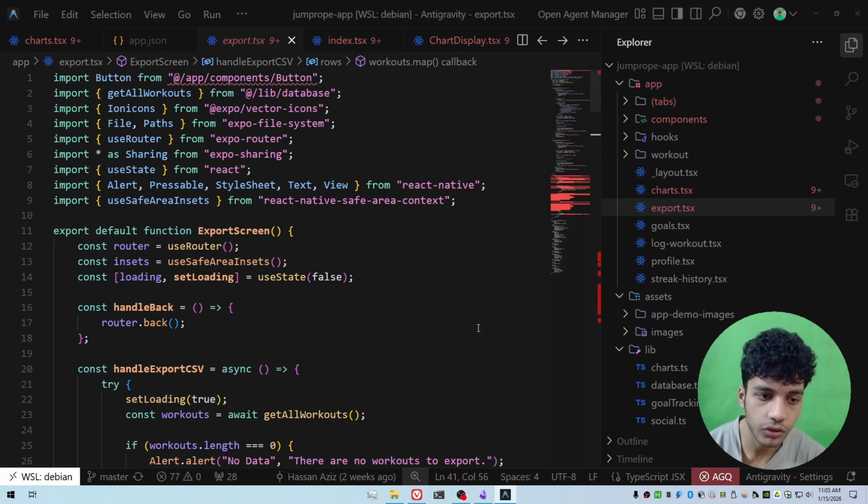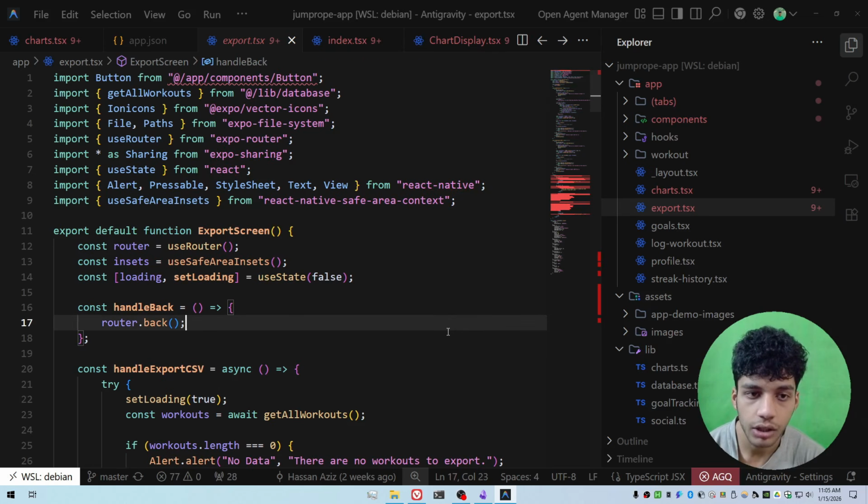And I could have built some sort of a spreadsheet and tracked it over there, but I decided I would put my programming knowledge to good use and build an app to track my jump rope performance. And that's exactly what I did. The only difference is that I wasn't the one who wrote this app. It was AI. I just opened up Google Anti-Gravity and gave it prompt after prompt after prompt, and it just built an entire functioning application for me.